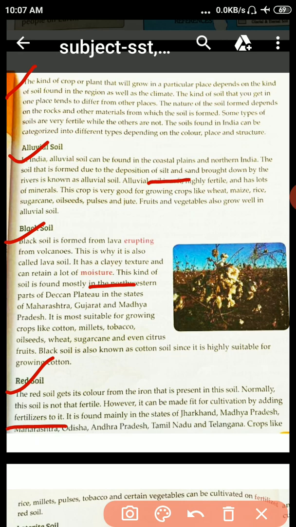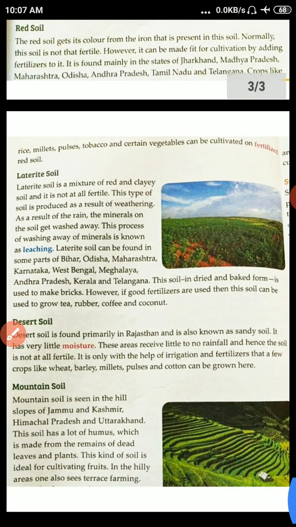rice, millets, pulses, tobacco and certain vegetables can be cultivated on fertilized red soil. That's why we call it fertilized red soil, because farmers, for cultivation of the crops, mix manure into the soil. Okay, move on to the next page.